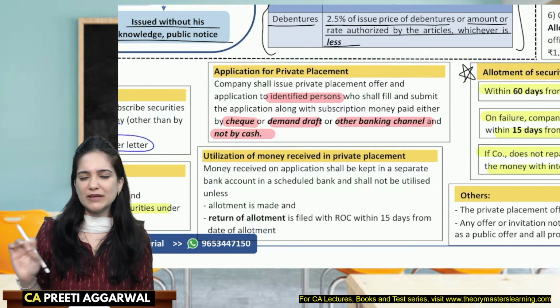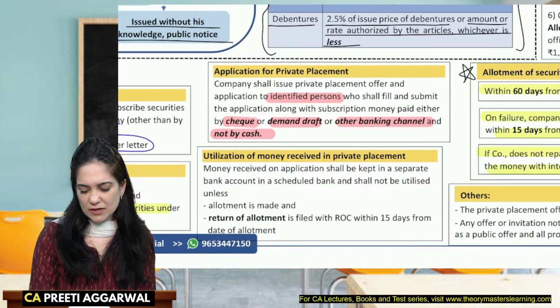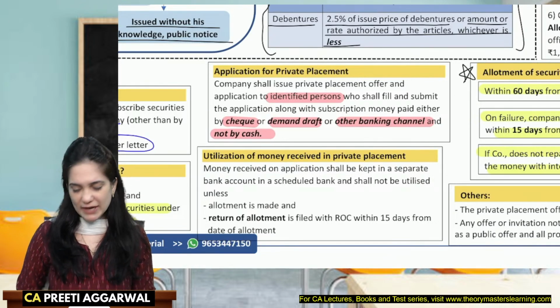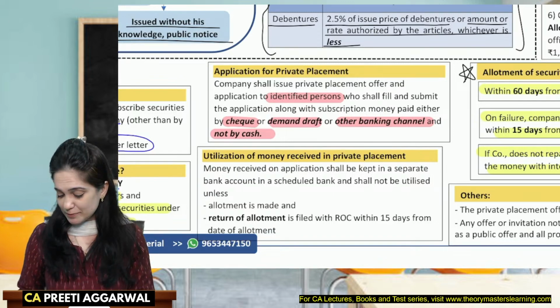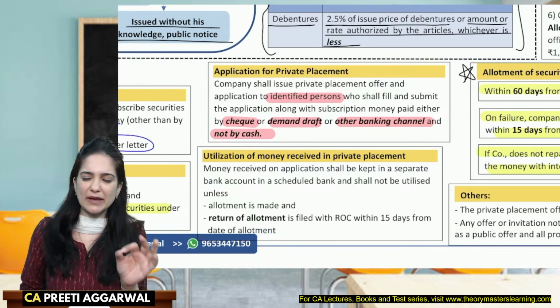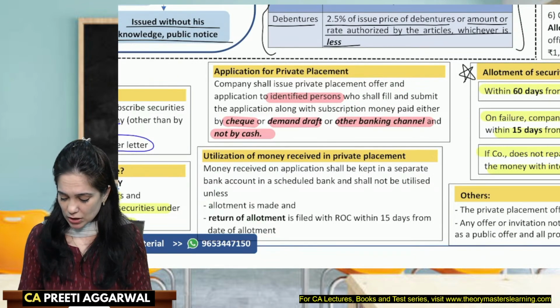You cannot invest in the security, even IPO वगैरह में, through any other channels except the one specified. Cheque या demand draft से कर सकते हो, net banking channel like ASBA वगैरह से कर सकते हो, but not by cash. Okay, not by cash.